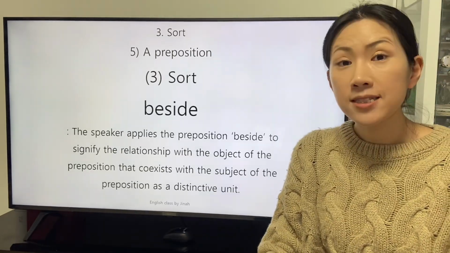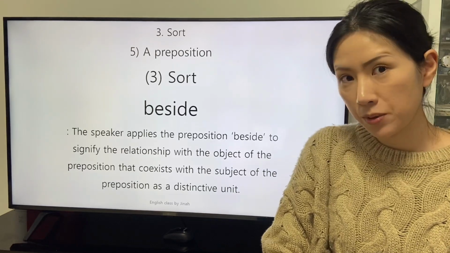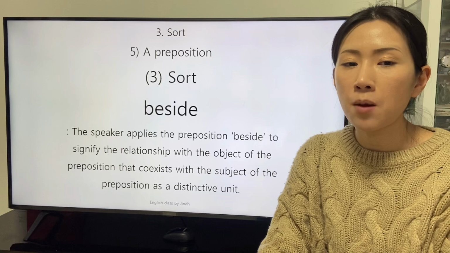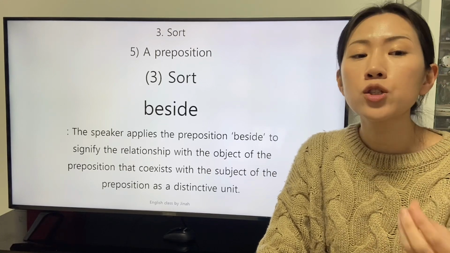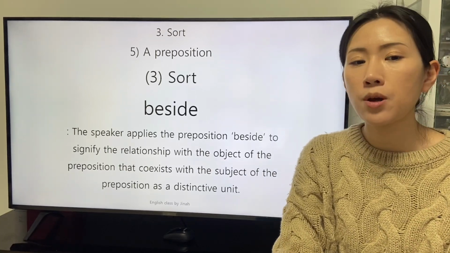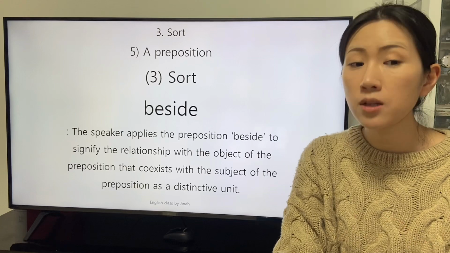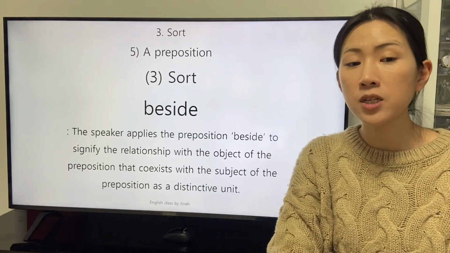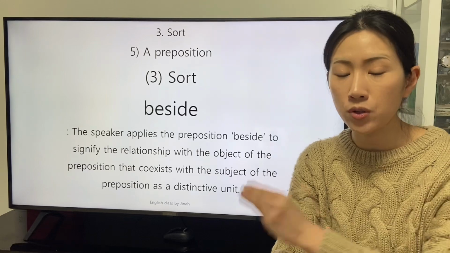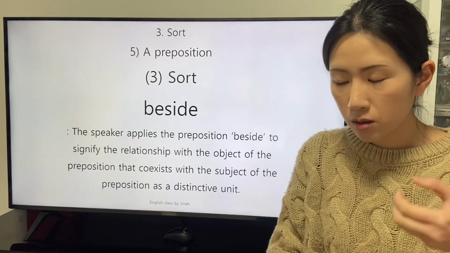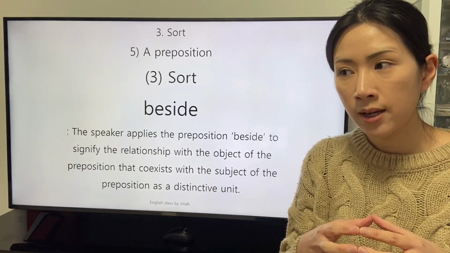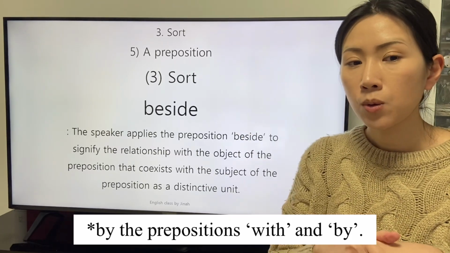The next preposition we will study is the preposition beside. The speaker applies the preposition beside to signify the relationship with the object of the preposition that coexists with the subject of the preposition as a distinctive unit. The degree of the integration is differentiated.